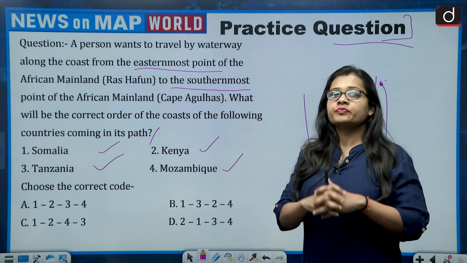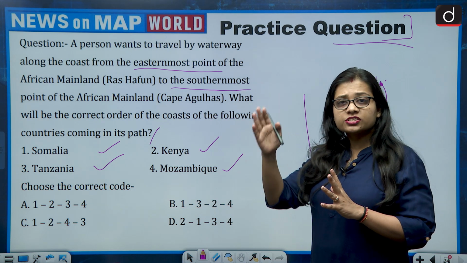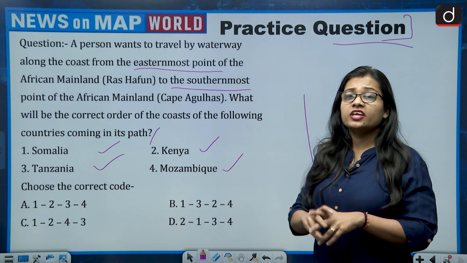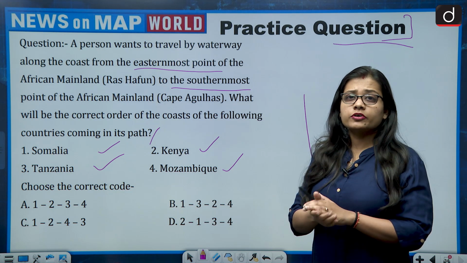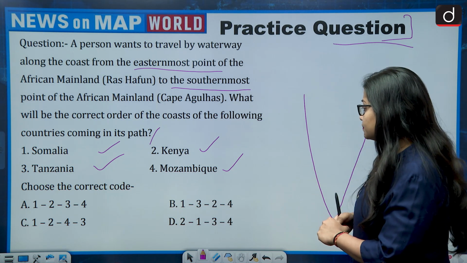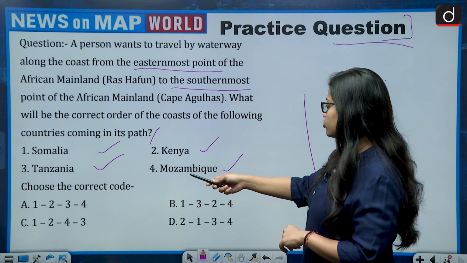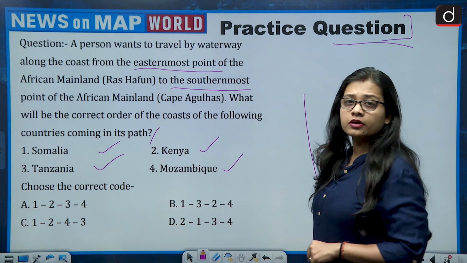So go home, look at the African continent map, especially the eastern side, and see which countries will be covered and the correct order of those countries. So the options are 1, 2, 3 and 4; 1, 3, 2 and 4; 1, 2, 4 and 3; or 2, 1, 3 and 4.